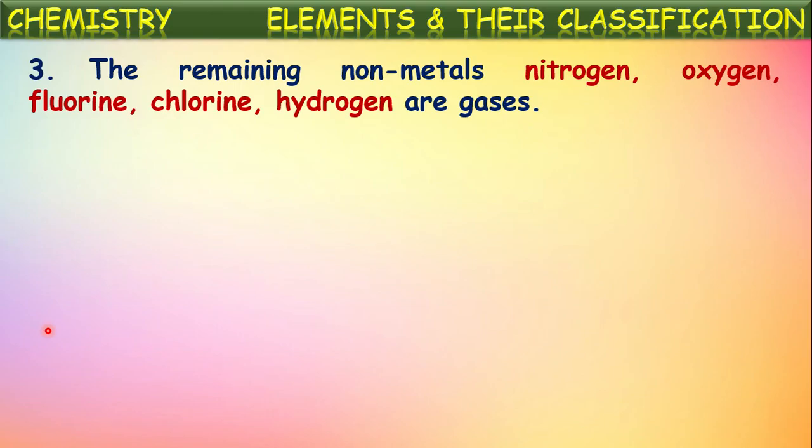And the remaining non-metals like nitrogen, oxygen, fluorine, chlorine, hydrogen, these all are existing in the gaseous state. So non-metals exist in three states. Some are in the solid state, only one non-metal in the liquid state, and some are in the gaseous state. Okay.